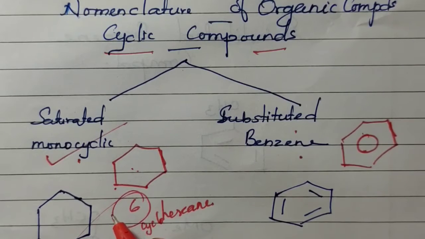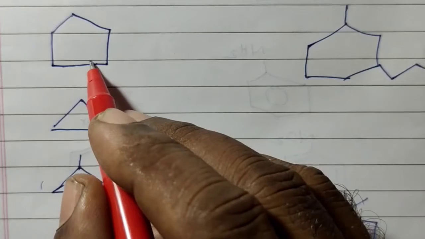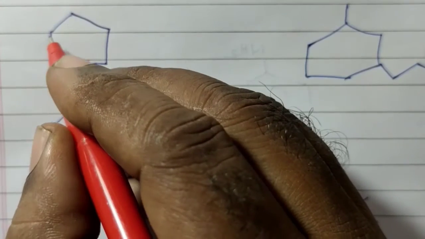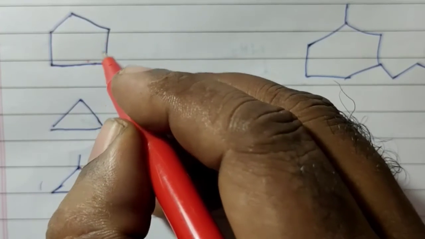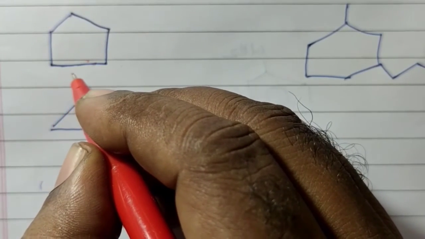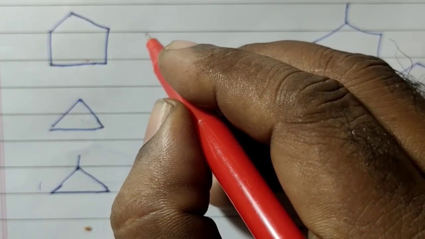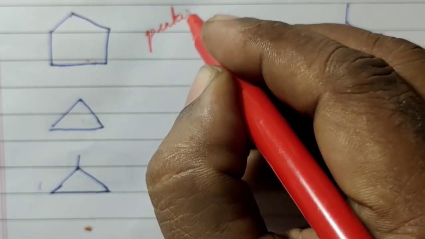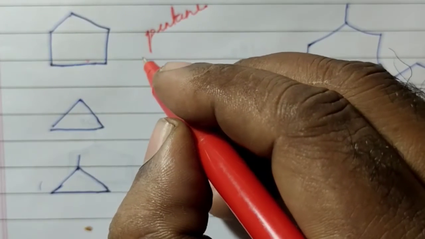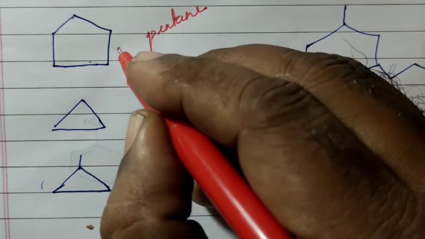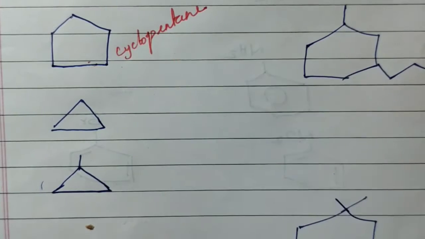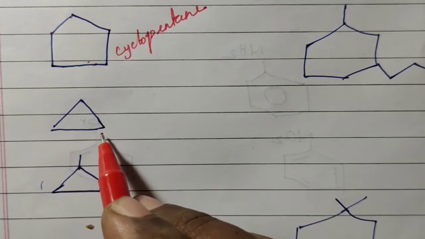So for naming saturated monocyclic compound, count the number of corners. Each corner indicates a carbon atom. As per that, by using the prefix cyclo, we have to write the name of the compound. Write the name of this compound. First, we have to count the number of corners. 1, 2, 3, 4, 5. So, 5 carbon atoms. 5 carbon atoms means normally we use the name pentane. Since it is cyclic, we have to add the prefix cyclo. So, cyclopentane.